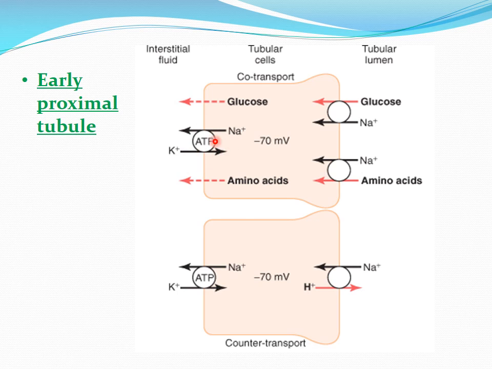Okay, so this sodium potassium ATPase pump will decrease the concentration of sodium within the cell. Because of decreased concentration of sodium here and a large amount of sodium present in the lumen, it will create a concentration gradient from here to here. So now comes the co-transport channel, where there is a protein which has 2 binding sites, one for sodium and another site, maybe for a glucose, or maybe for an amino acid, or maybe for a phosphate. Okay, so here the sodium will bind with this transport protein with the glucose or the amino acid, and both will be transported into the cell along the concentration gradient.